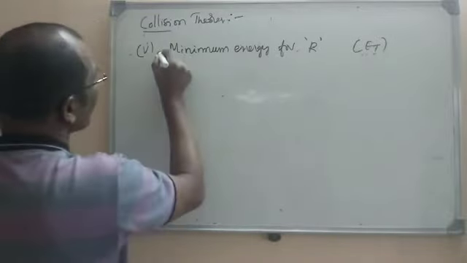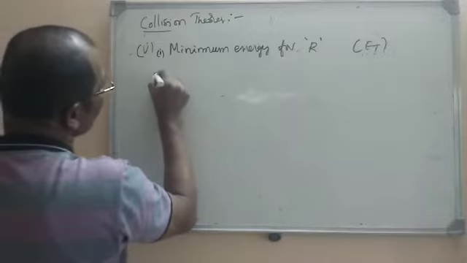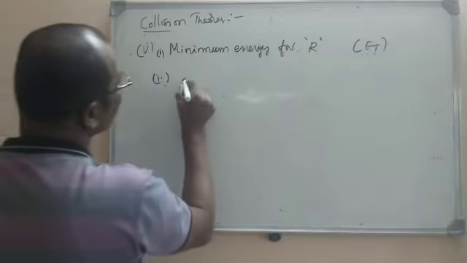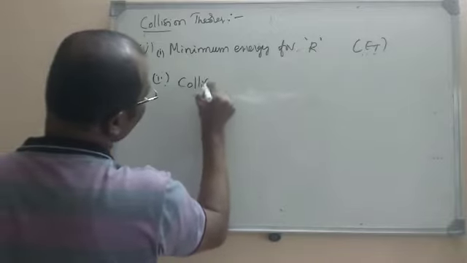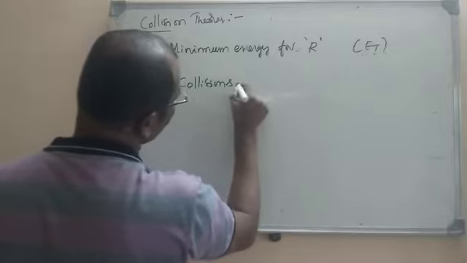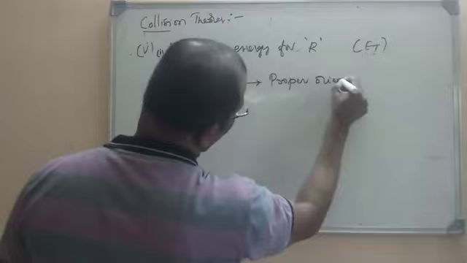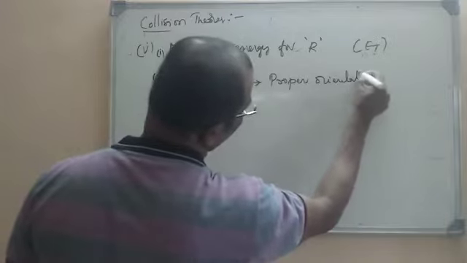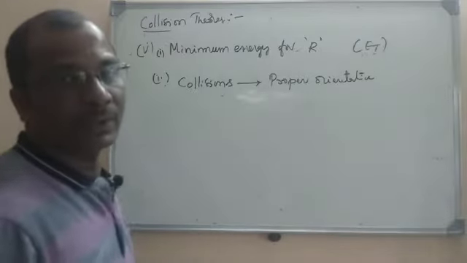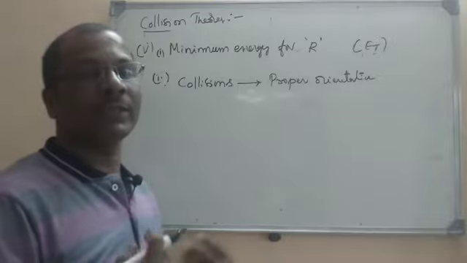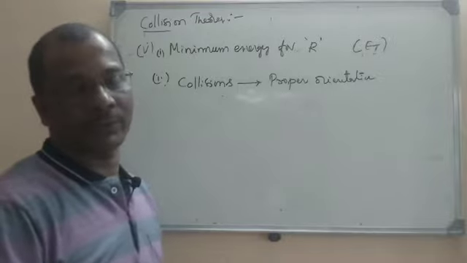Not only that, the collisions must have a proper orientation. Orientation means the direction of the collisions. Simply colliding cannot give the product.